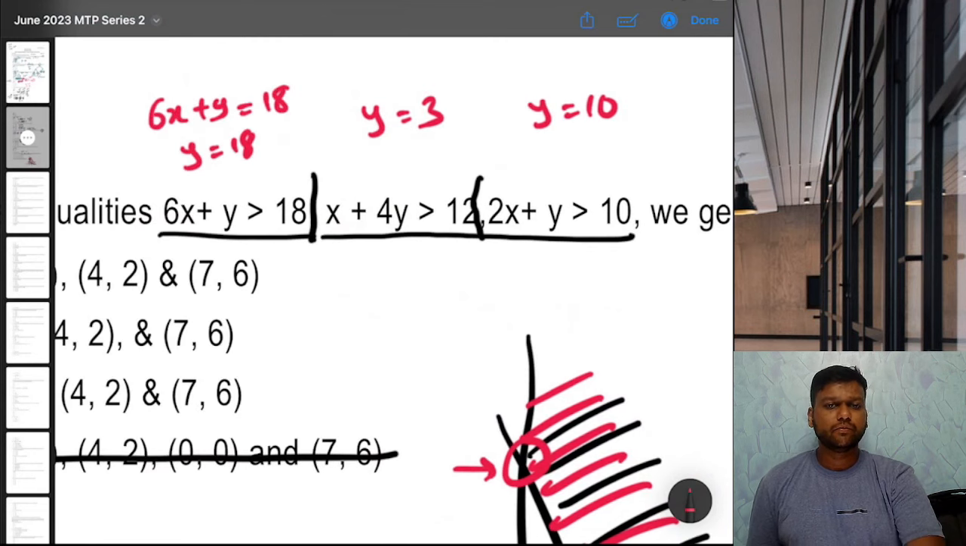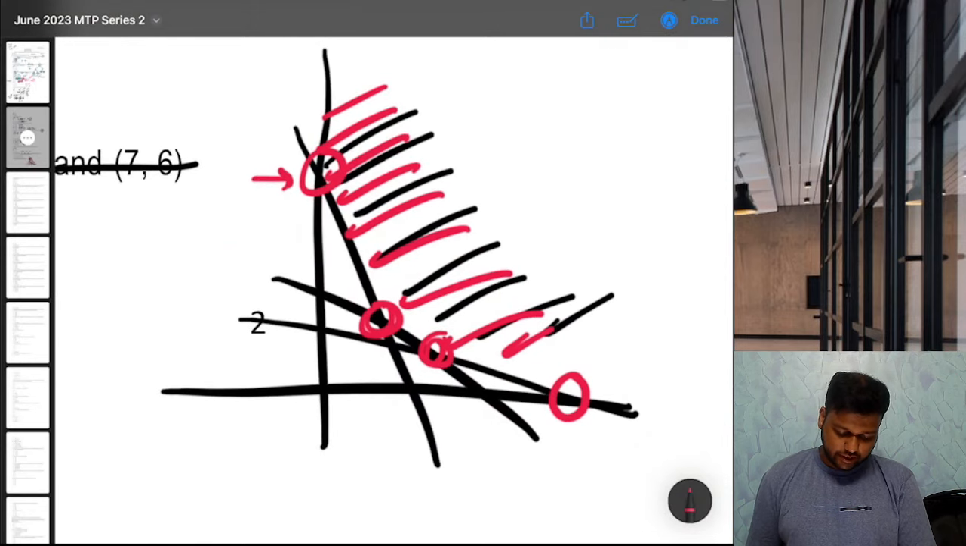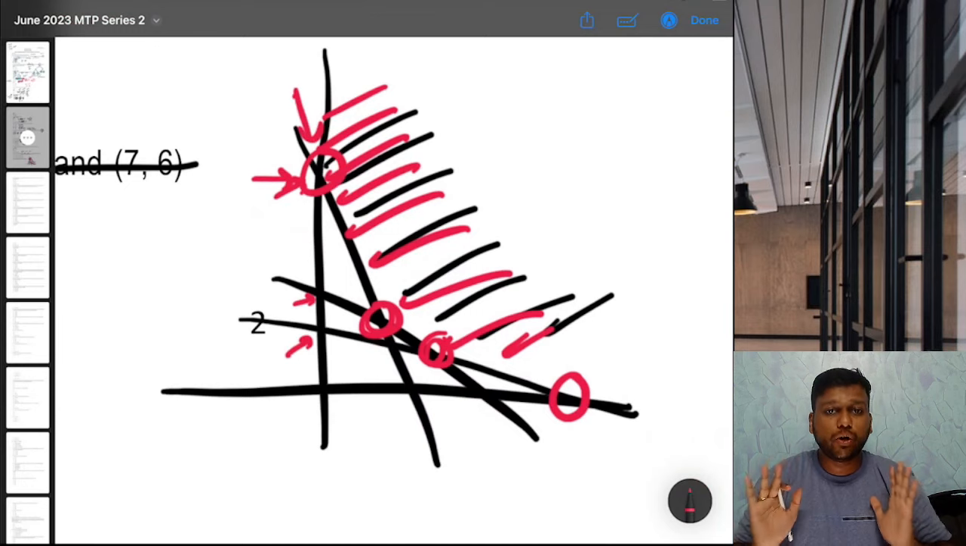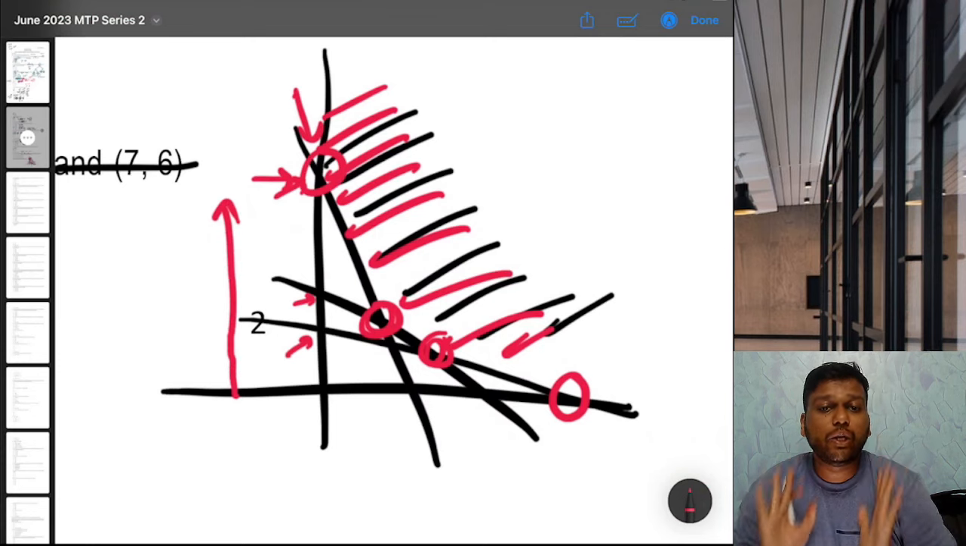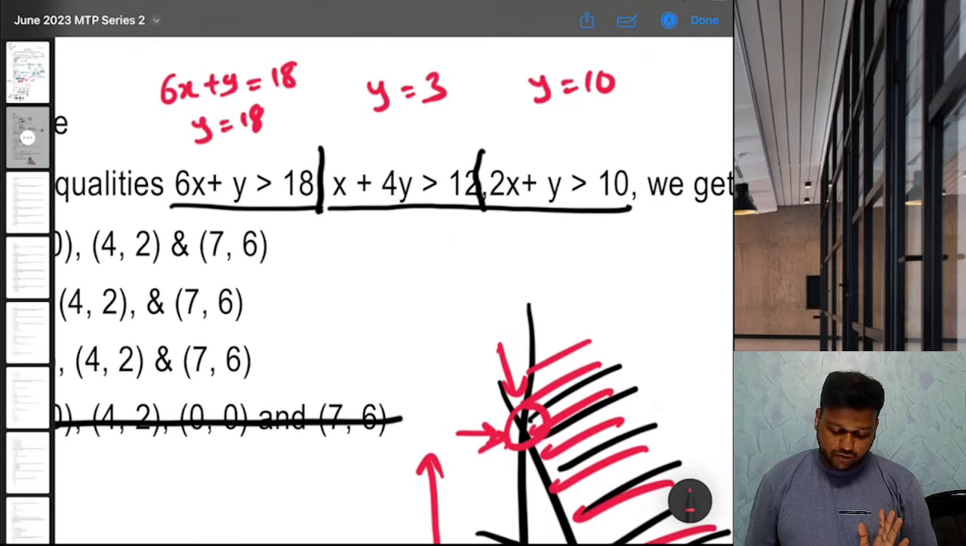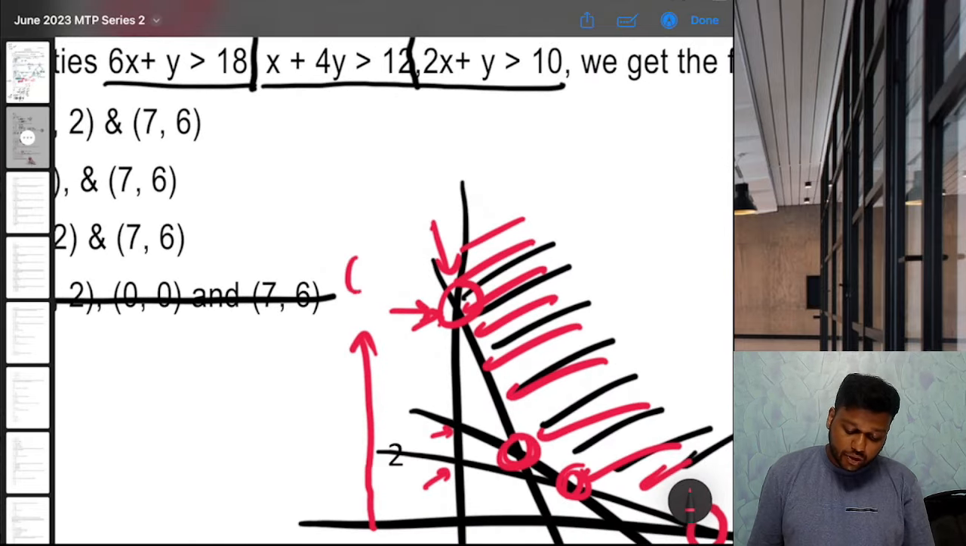Okay. Now observe carefully. If you have 3 points like this, 1, 2, 3. And this is the point we want, which is the highest value of y, right? y will start from here, 0, 1, 2, 3, 4 and so on. So we want highest value of y. What is highest value of y? 18. So that means this point has to be 0, 18.